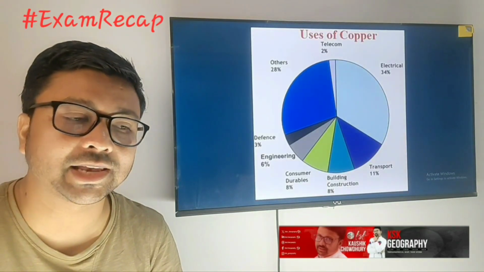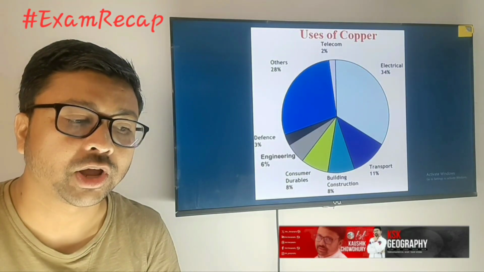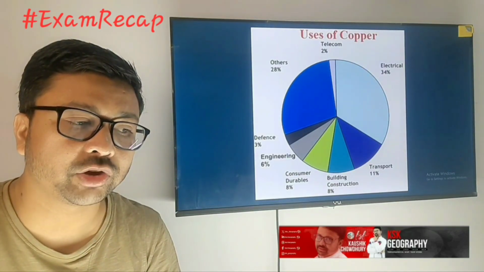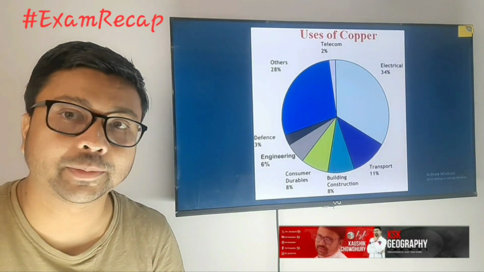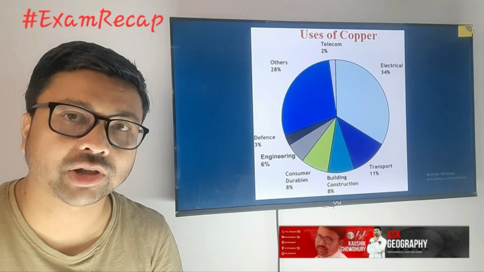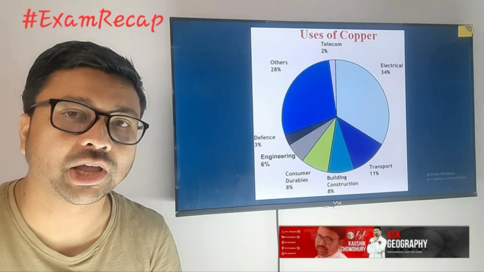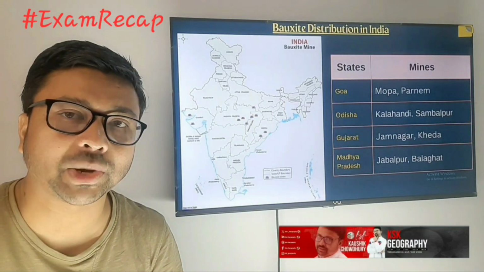Now what are the uses of copper? Basically it is used for the electronic industry, and it is also used for transport, building construction, engineering, defense and the telecom sector. Remember, copper is a good conductor of electricity. That's why you can see it is used maximum in the electronic fields.